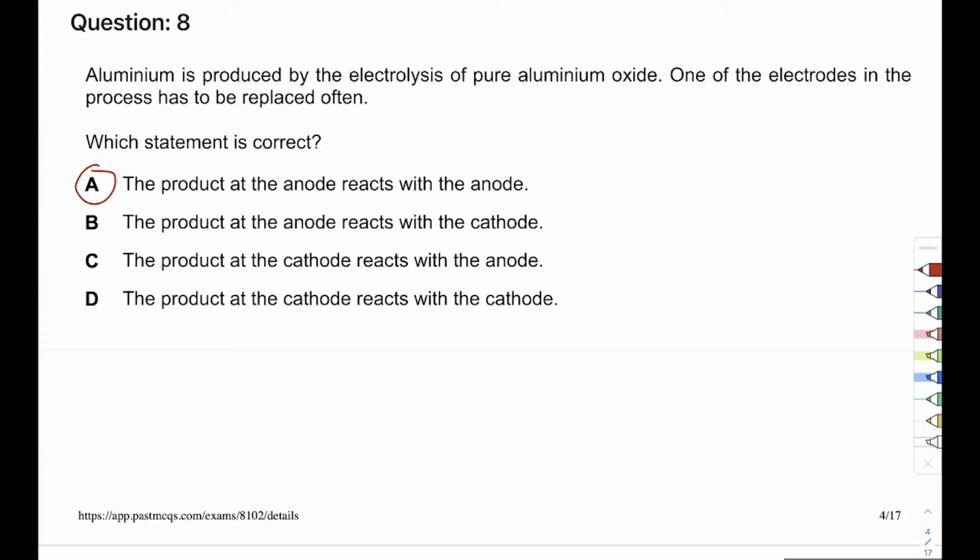The examiner is trying to trick you by saying, oh, the product at the cathode reacts with the anode. Bhai, they are so far away. The cathode's product is not going to travel all the way to the anode. They're separate. So that's not going to happen. Okay?